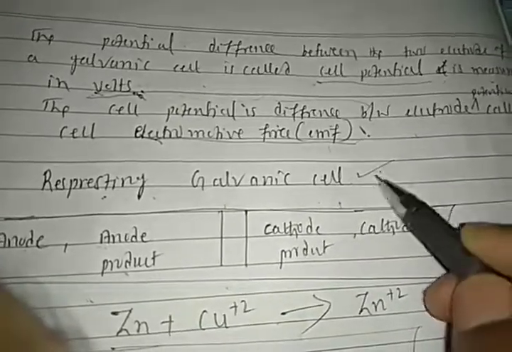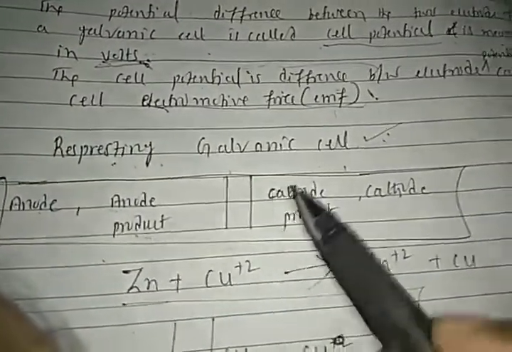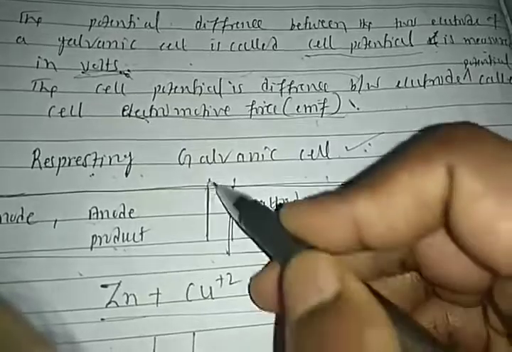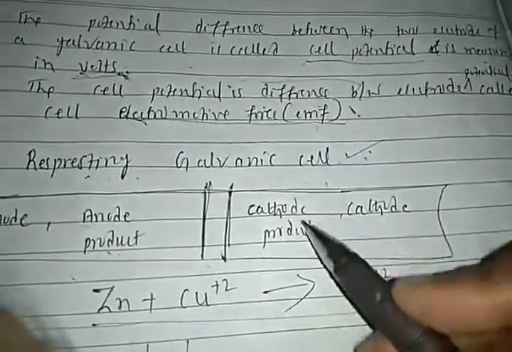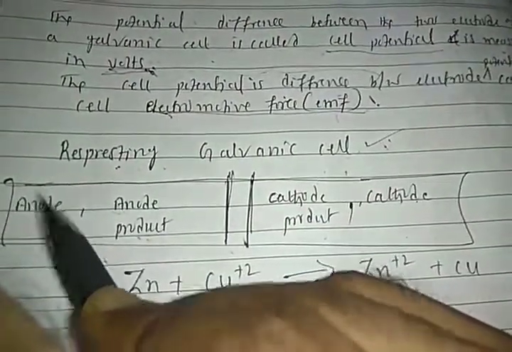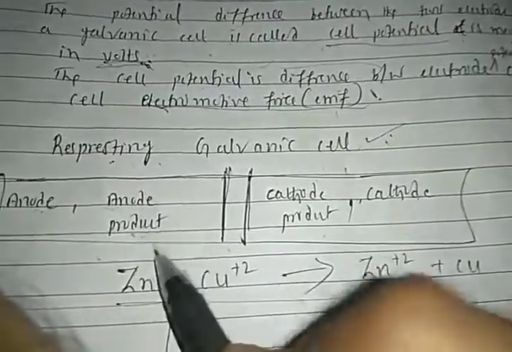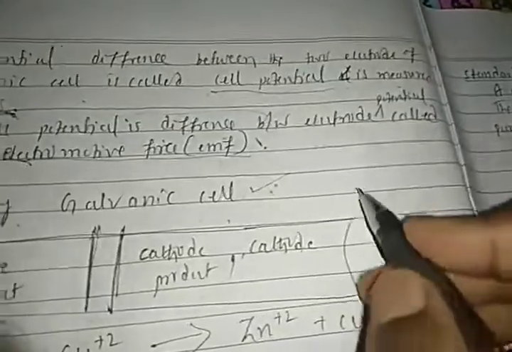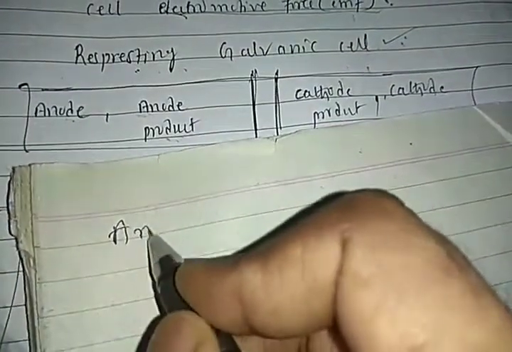Right, students? Representing the galvanic cell. Galvanic cell representation is very important; many examples will be mentioned like this only. Anode, then the electrodes or salt bridge, then cathode, cathode product. In the anode, you write which electrode you are using, and the anode product. So this is the reaction, students. For example, I will show you. Okay, wait. Okay, students, I will show you.